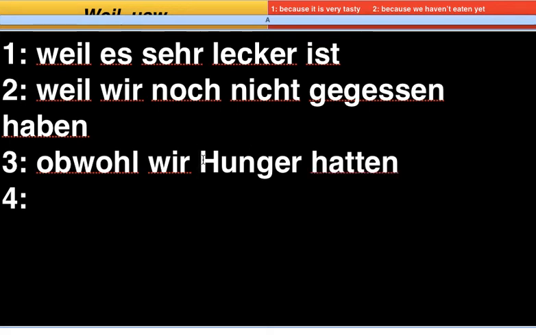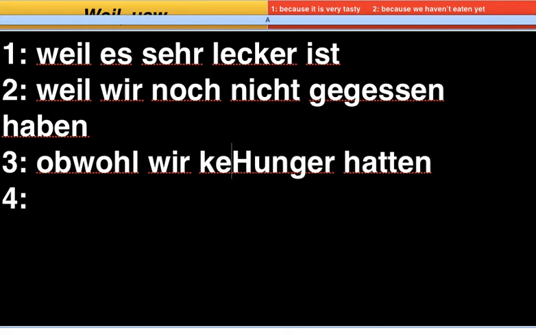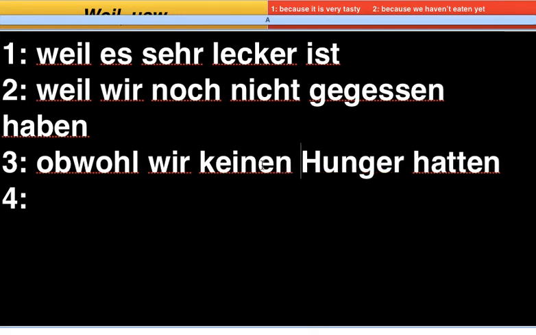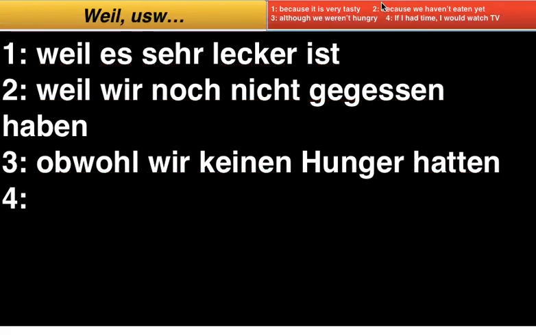Now, say that we weren't hungry: weil wir keinen Hunger hatten. So you've got keinen there, and because it's der Hunger, masculine, you need to add on -en there. Right, let's have a look at the 4th one.